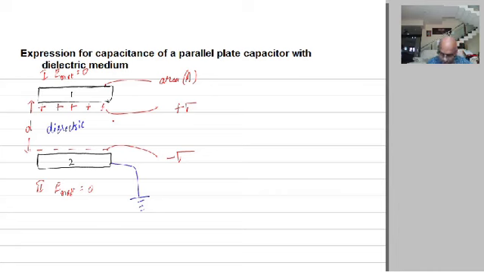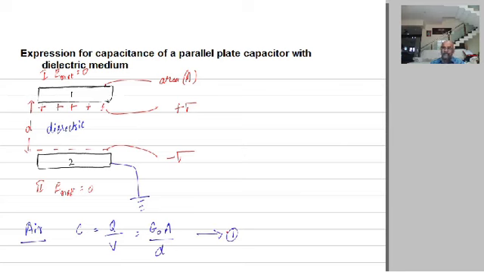So listen now very clearly. Suppose air or vacuum is present. What is the capacitance? Capacitance C is equal to Q divided by V, which is equal to epsilon naught A divided by D. Let this be equation number 1.